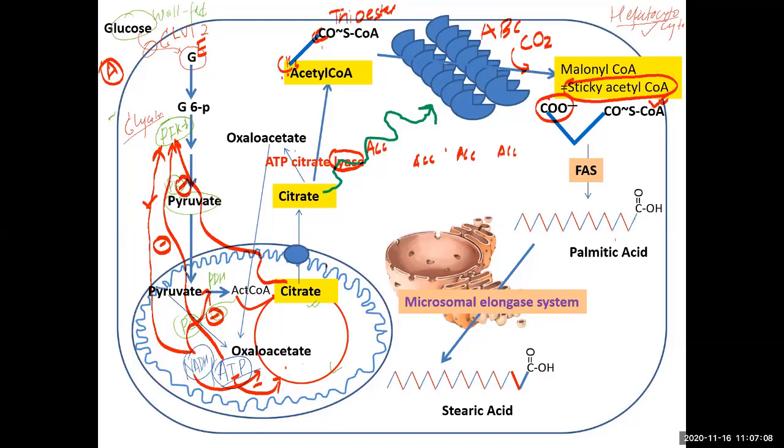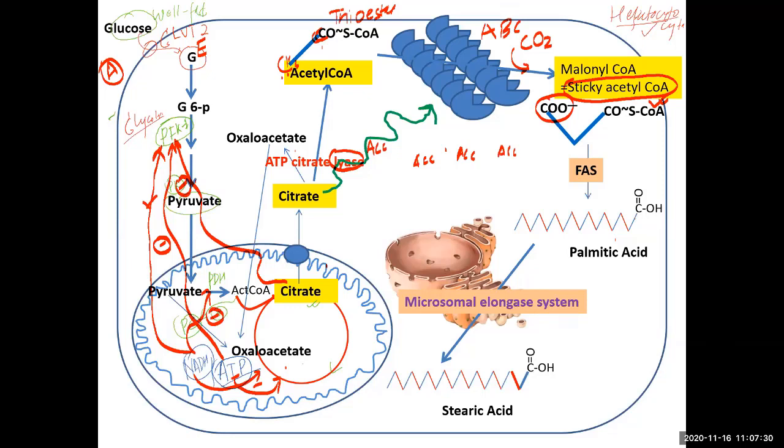Remember, malonyl coenzyme A is sticky acetyl coenzyme A, and now you can see it polymerize. While polymerizing, the added carboxy group will be released, and only this will remain. Every process I will describe in detail, don't worry about that.